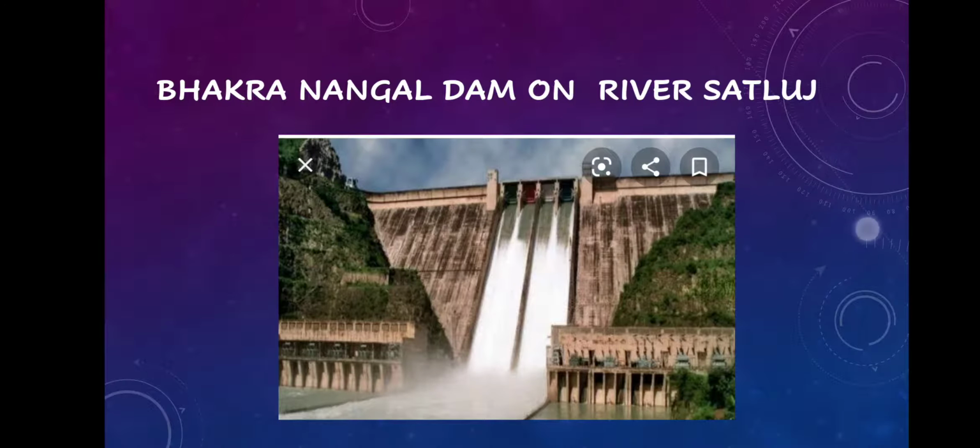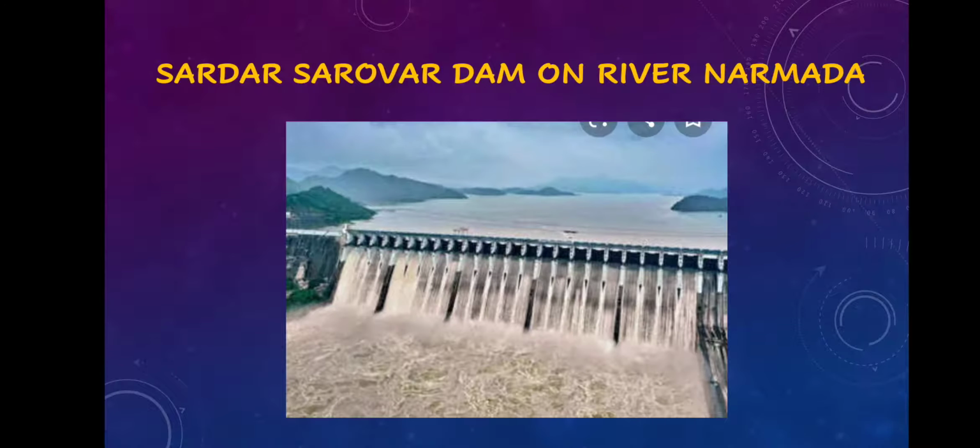So river Satluj is a very important tributary of river Indus, and Bhakra Nangal Dam is located on that particular river. The next one is Sardar Sarovar Dam on river Narmada. You have all heard about river Narmada. It is one of the largest west flowing rivers of peninsular India, moving towards the Arabian Sea. Sardar Sarovar Dam is located there. You have already learned about river Narmada, and it is an important river.